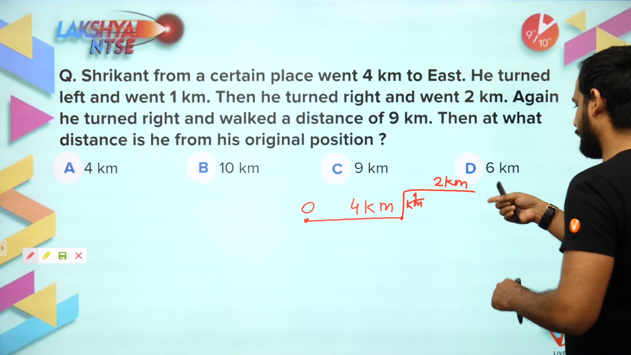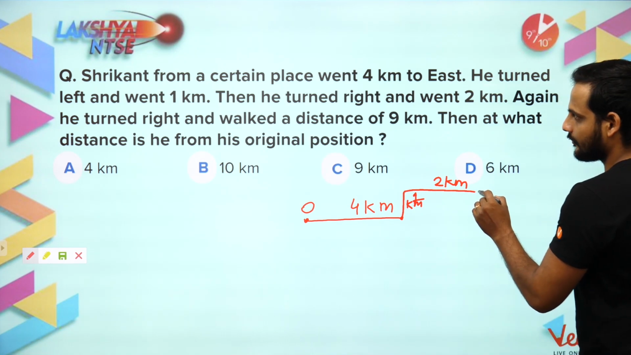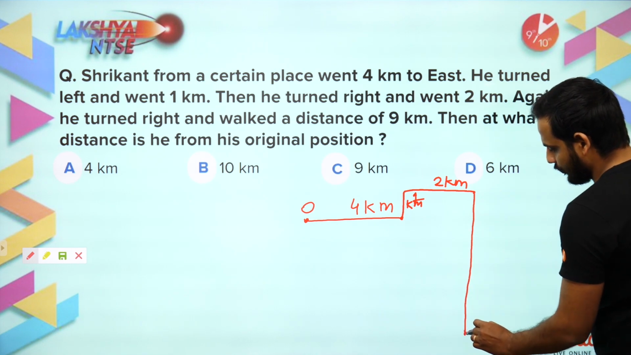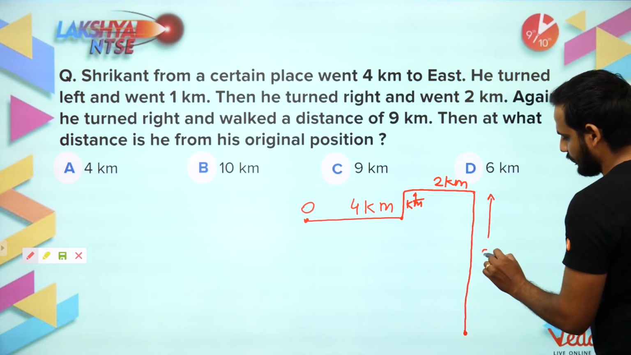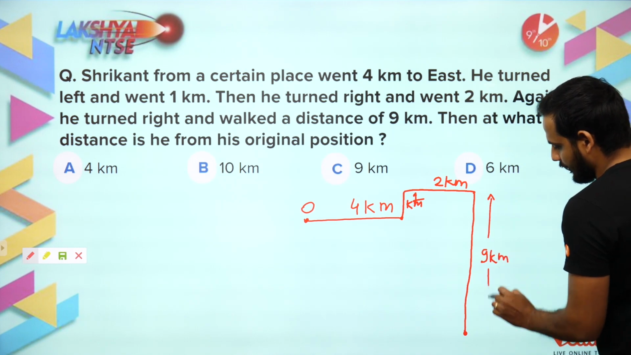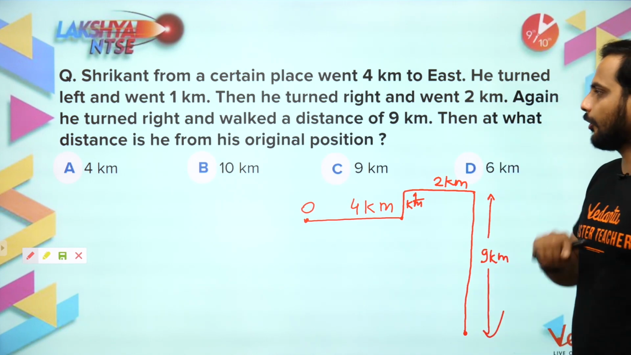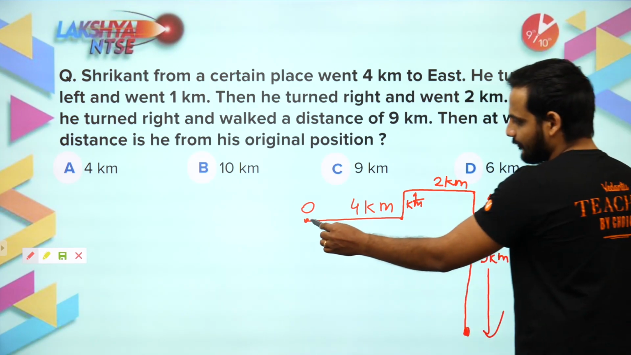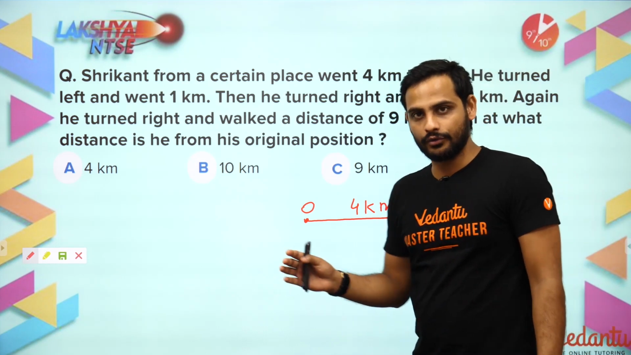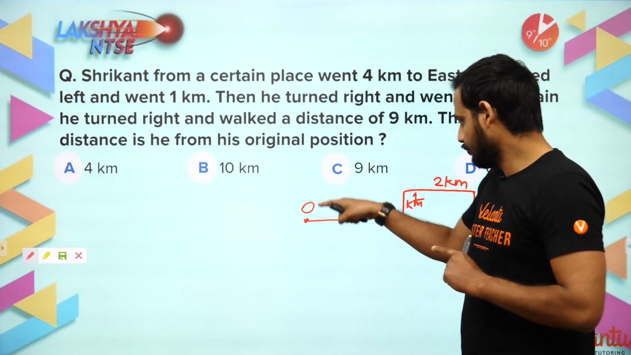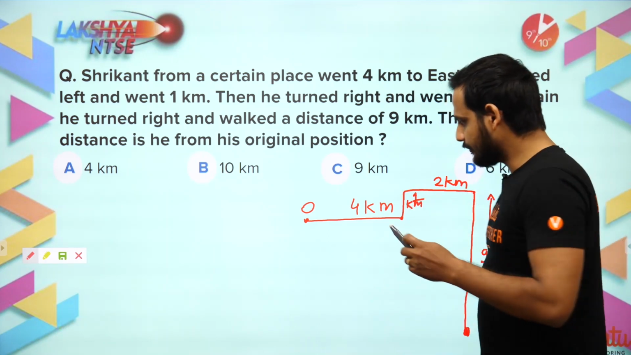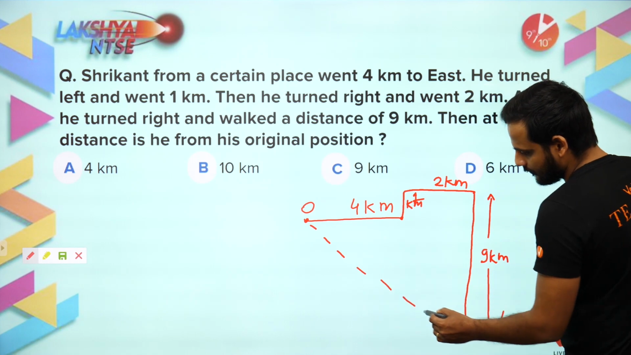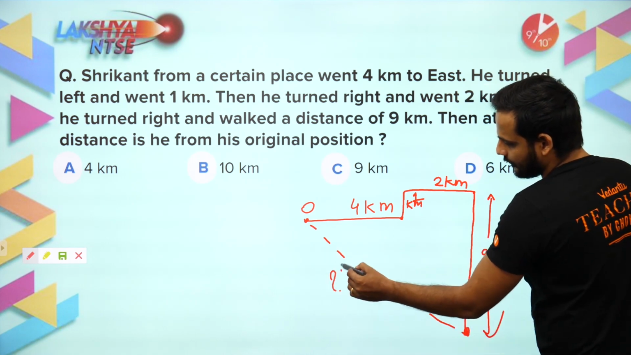Again he turned right. So right means again down, and he walked a distance of 9 kilometers. Then at what distance is he from his original point? At the end he is here. Starting point was here. The distance between 2 points is not the path he has traveled. Distance between 2 points is joining both the points using a straight line. So this is the distance we have to find out.